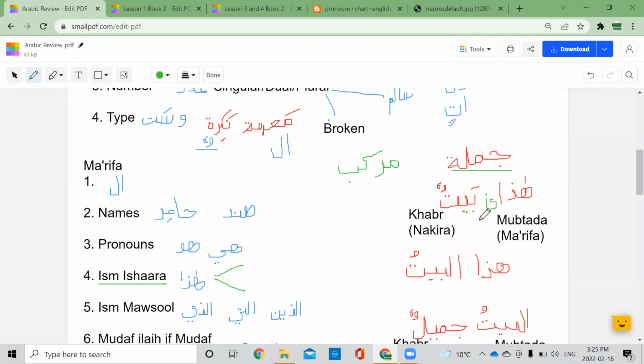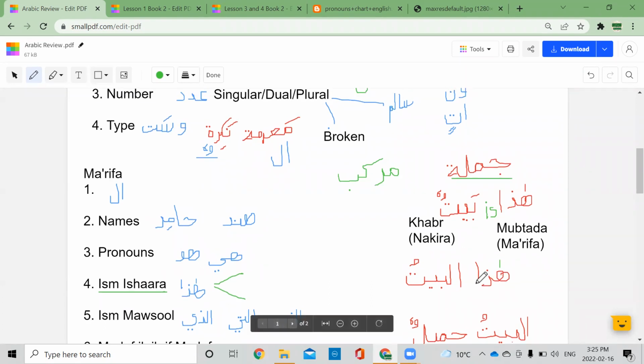Now, if you look at this one underneath, hadal baytu. What's the difference between the first one and the second one? Can anyone tell me? The second one is the house. Alif lam. Yes, it's definitive. That means particularly one house. Correct. So hada is already ma'rifa. Now the khabar, al-baytu, is also ma'rifa.